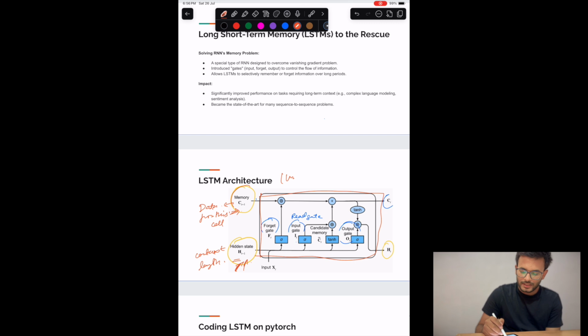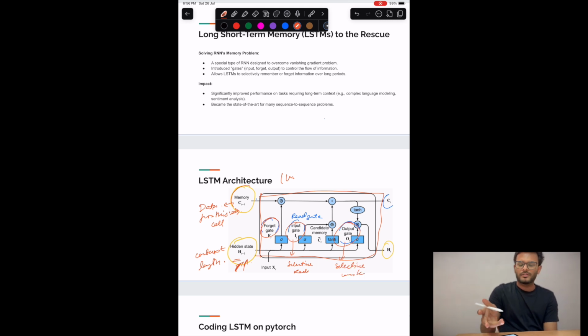What's happening inside an LSTM cell, I'm just giving an abstract idea; there is a lot of maths going on here. We have three gates: forget gate, input gate, and output gate. The input gate we call selective write, and the output gate we call selective read.